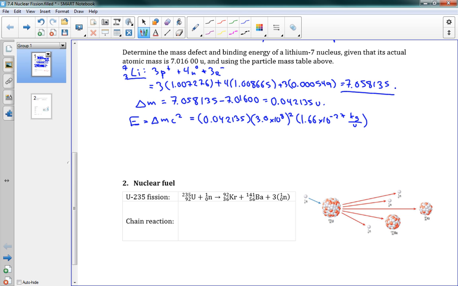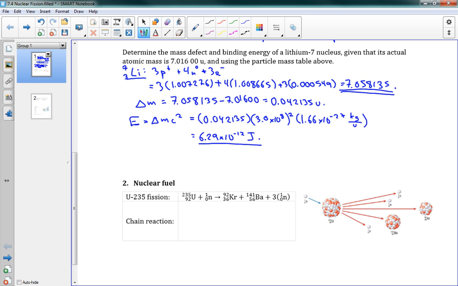That's very important. So this gives me 6.29 times 10 to the negative 12 joules. And that's my final answer. So that's my binding energy. My mass defect was above. The question asked for those two things. And we're going to do one more thing.